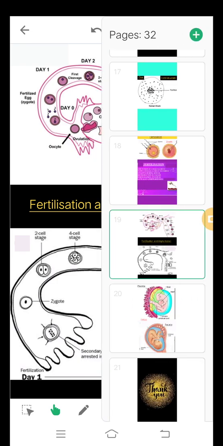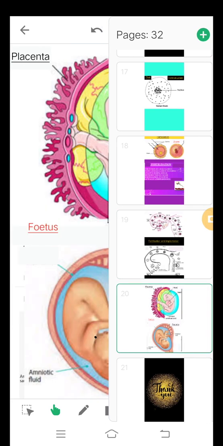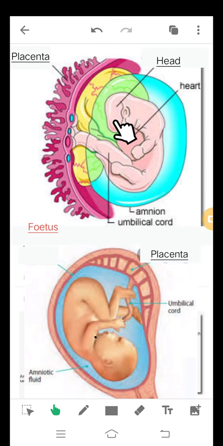Now after it gets stuck to the uterus wall, then what happens? Here you can see the embryo is attached to the uterus wall, and this happens with the help of a tissue called the placenta. So there is a special tissue present in the uterus wall called the placenta, to which this embryo gets attached.